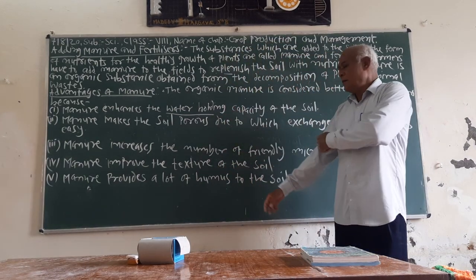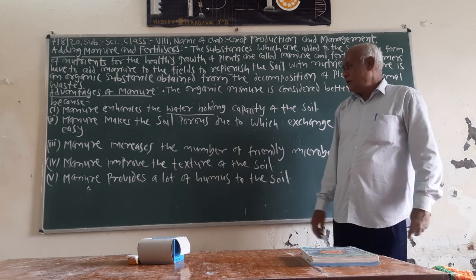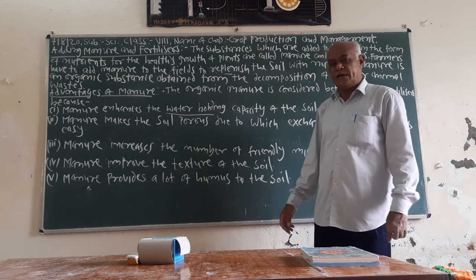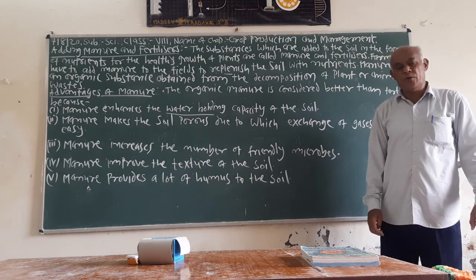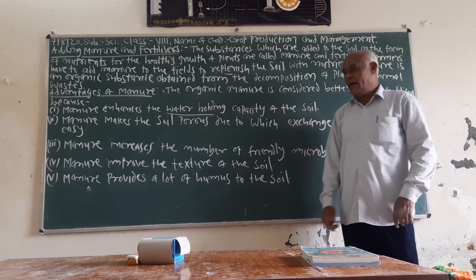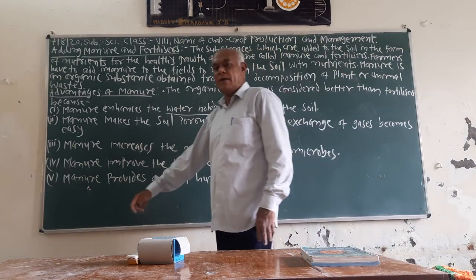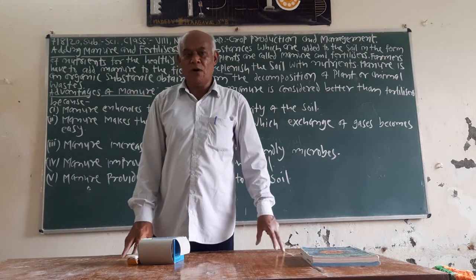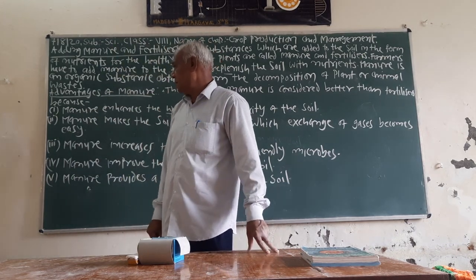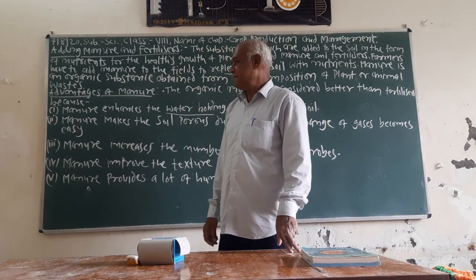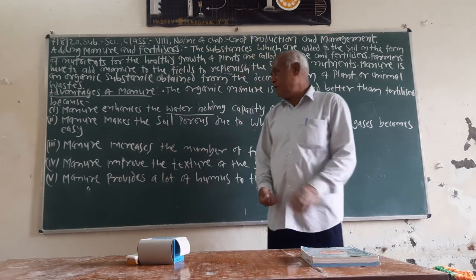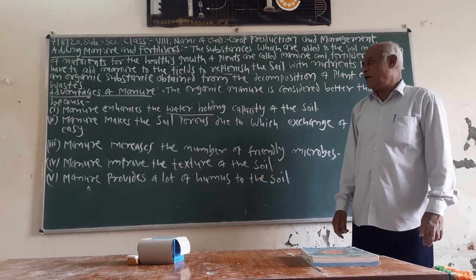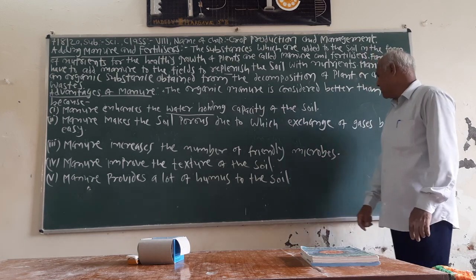By adding manure, it increases the water holding capacity of the soil, so the roots of the plant easily absorb the water available nearby. So manure enhances the water holding capacity of the soil. This is the first advantage. The second advantage is manure makes the soil porous, due to which exchange of gases takes place easily.